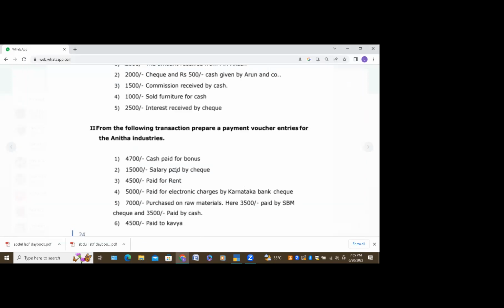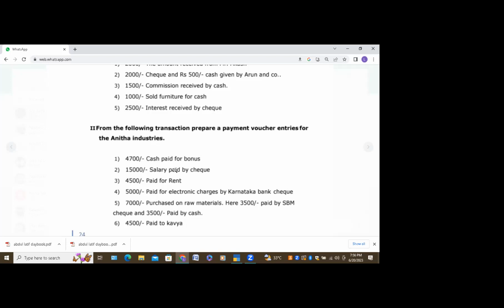Sold furniture for cash. So who will answer this question? Furniture debit to cash? No, you're selling a furniture, which means furniture is going out.